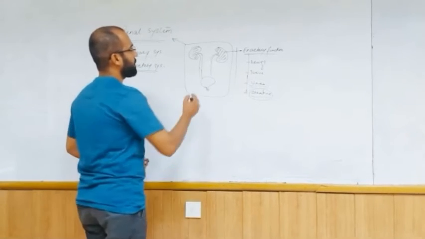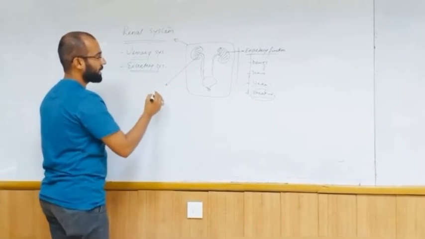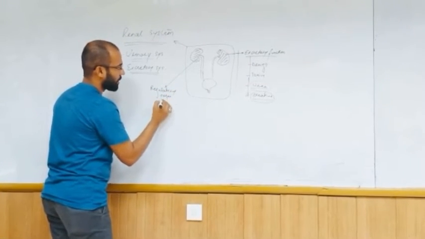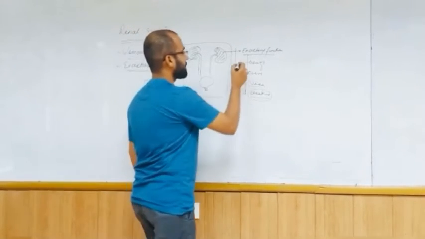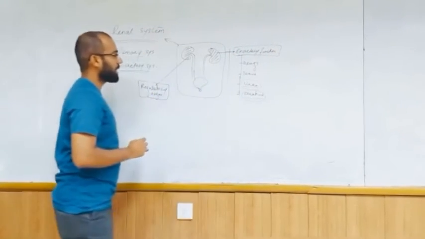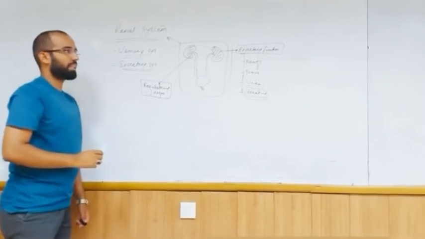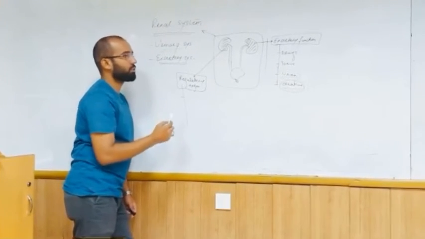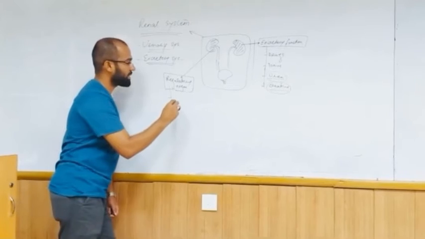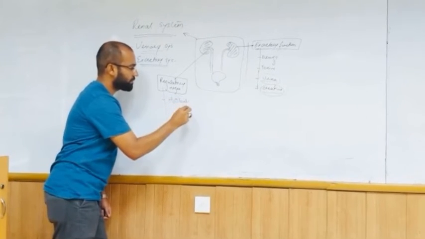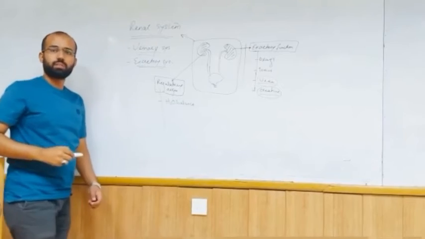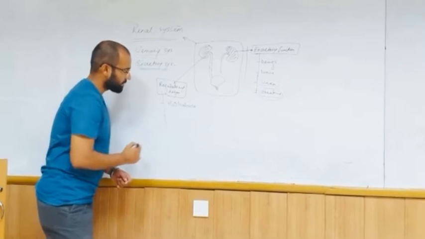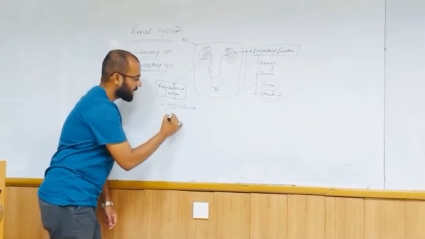Another function of the kidney is that it acts as a regulatory organ. We have seen the excretory function, and now the regulatory function. The kidney regulates many things. One of the main functions, the hallmark of the kidney, is that it regulates the water balance. We will see later how the kidney balances the water in your body. Next, it also regulates electrolyte balance.